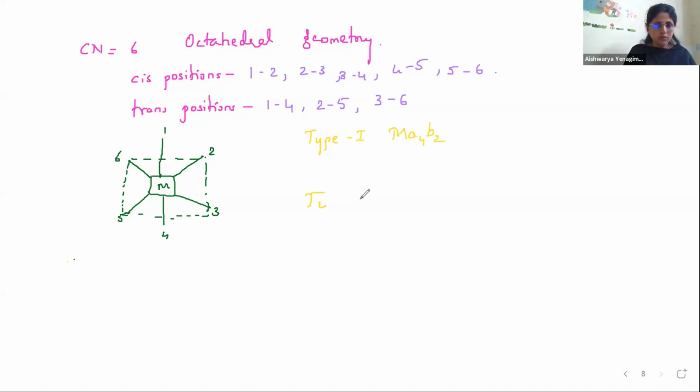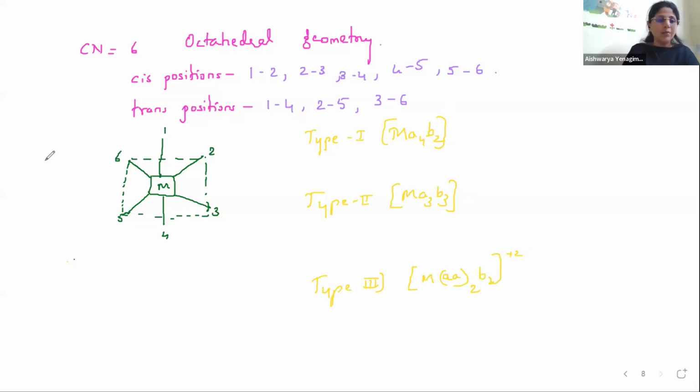Then type 2, where the compound is of the form Ma3B3. And then type 3, where the compound is of the type M[AA2B2]2+. So these can be the possible types.